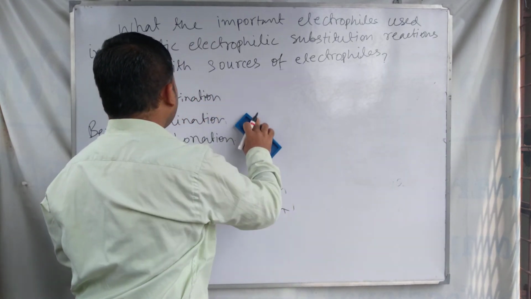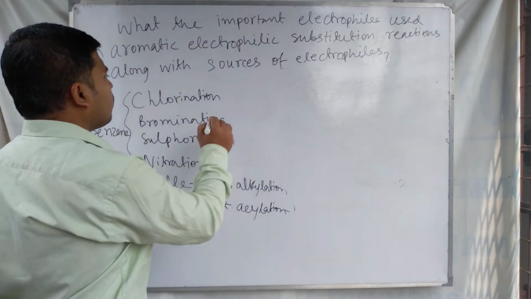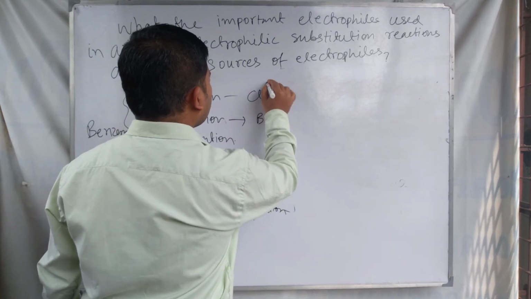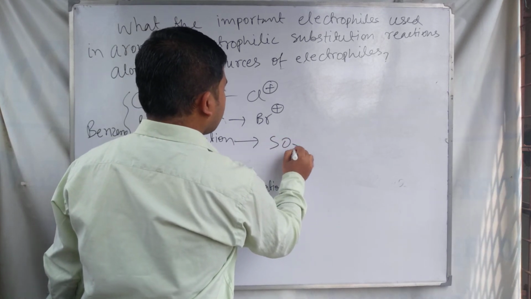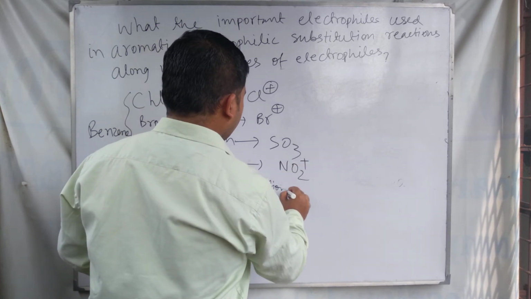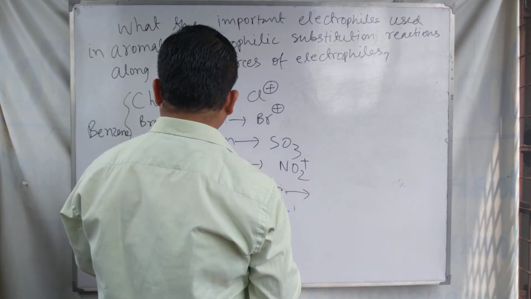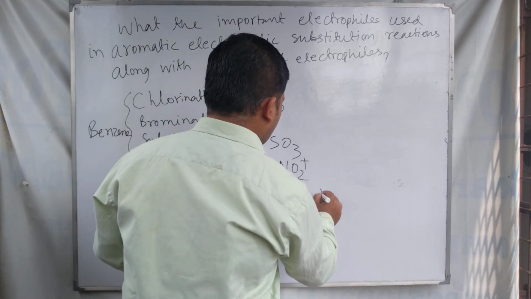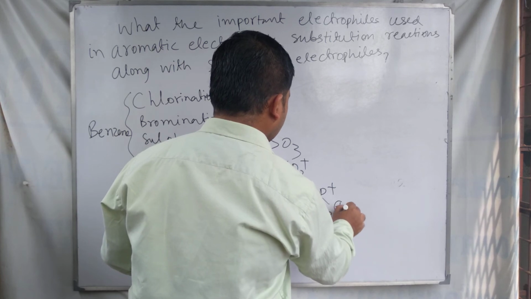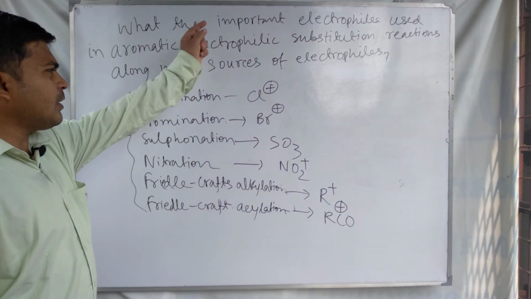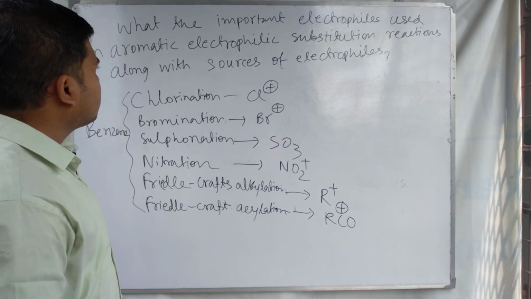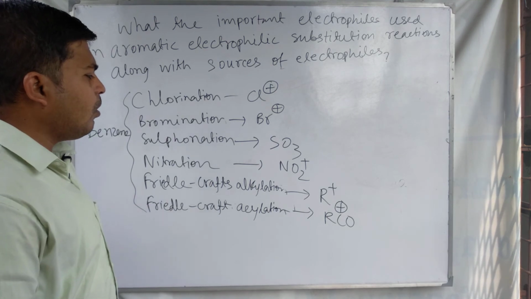So if we summarize these electrophile names: for chlorination it is Cl plus, for bromination it is Br plus, for sulfonation it is SO3, for nitration it is NO2 plus, for Friedel-Crafts alkylation it is R plus, and for Friedel-Crafts acylation RCO plus. Okay, so this is the list of electrophiles that are required for the electrophilic substitution reactions on benzene or aromatic compounds.